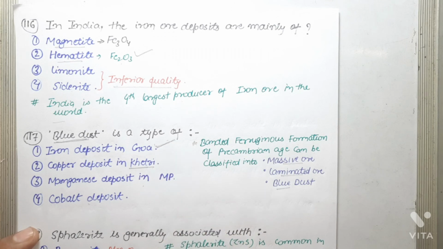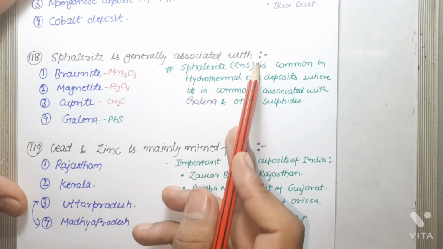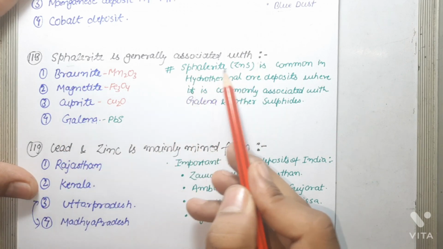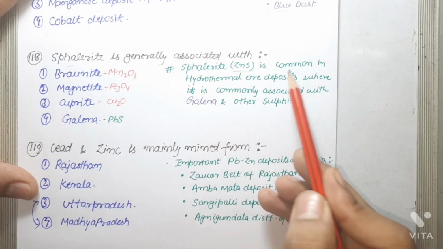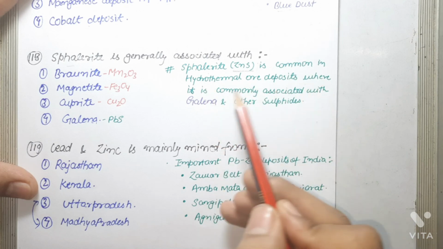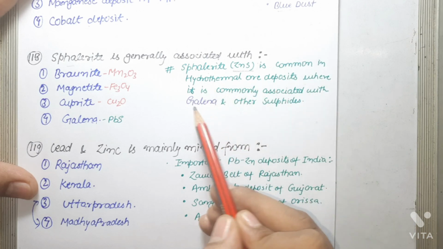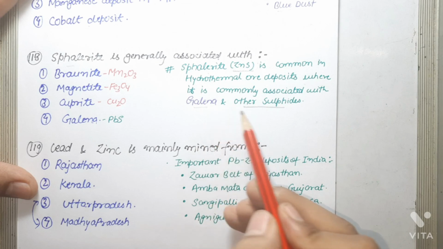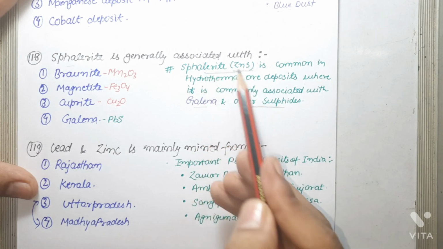Next question: sphalerite is generally associated with. Sphalerite is zinc sulfide. This is also zinc blende and it is common in hydrothermal ore deposits where it is commonly associated with galena and other sulfides. So clearly sphalerite is associated with galena and other sulfides.